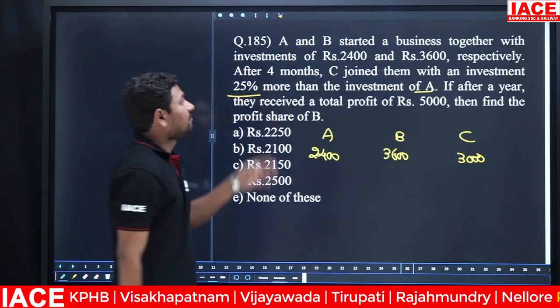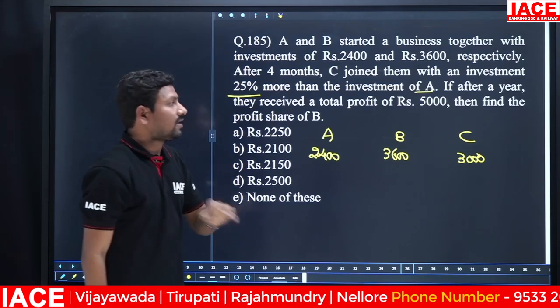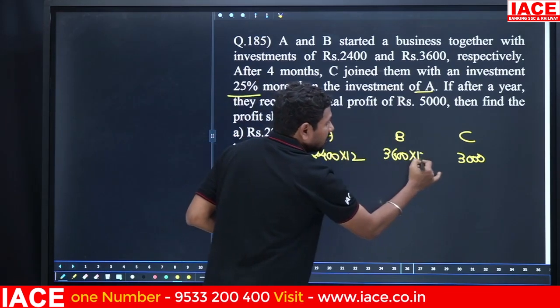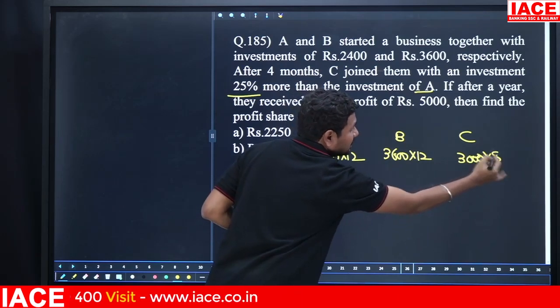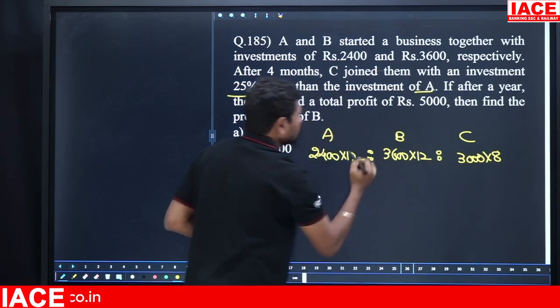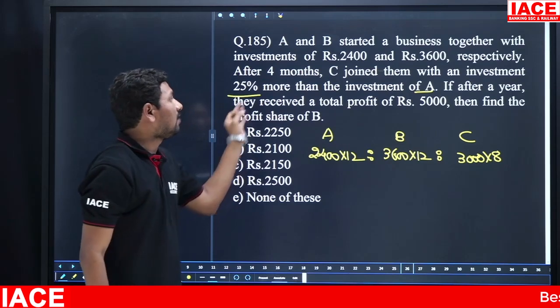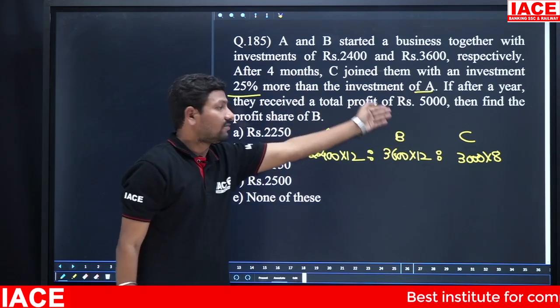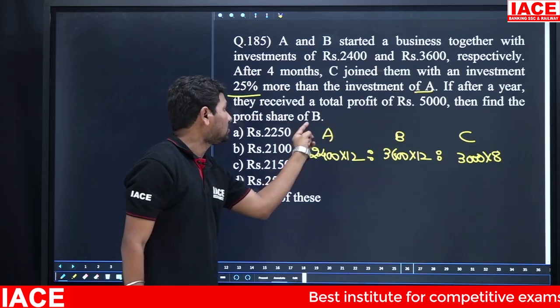If after a year they received a total profit, every person's investment is for 1 year except C. Because C joined after 4 months, his investment time becomes 8 months only. Now we have to find the profit of B. We have to share the total profit of 5000 out of which B's share is needed.